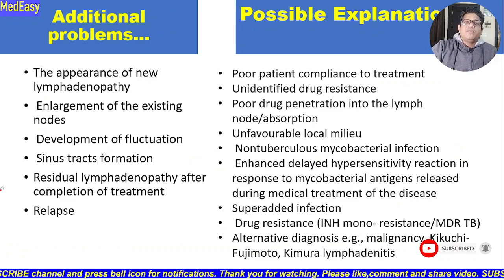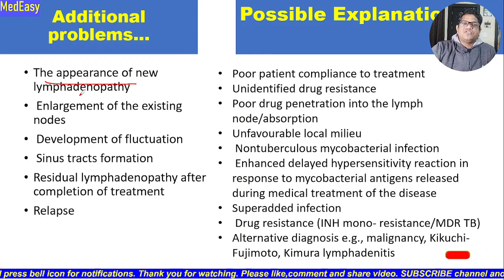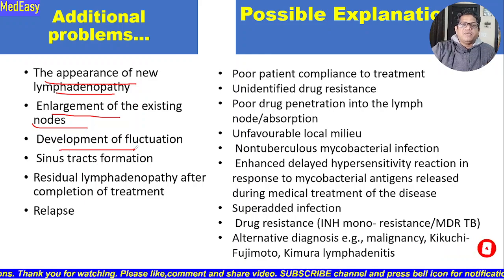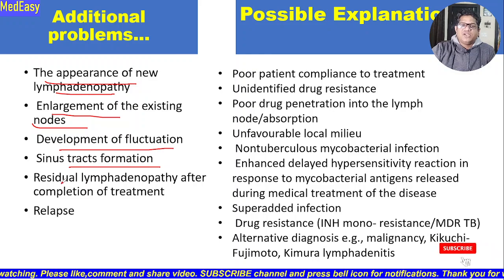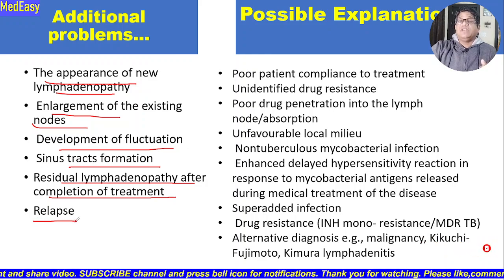What are the additional problems that we can encounter while treating a patient of tuberculosis? There may be appearance of new nodes. The existing node may enlarge. There may be development of fluctuation. There can be abscess formation. There may be sinus tract formation. There may be residual lymphadenopathy after completion of treatment. Lymph node may persist, and there can be a risk of relapse also.